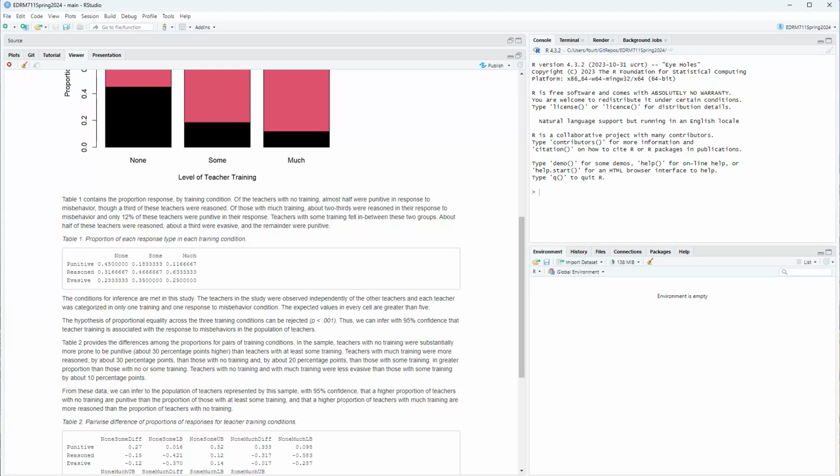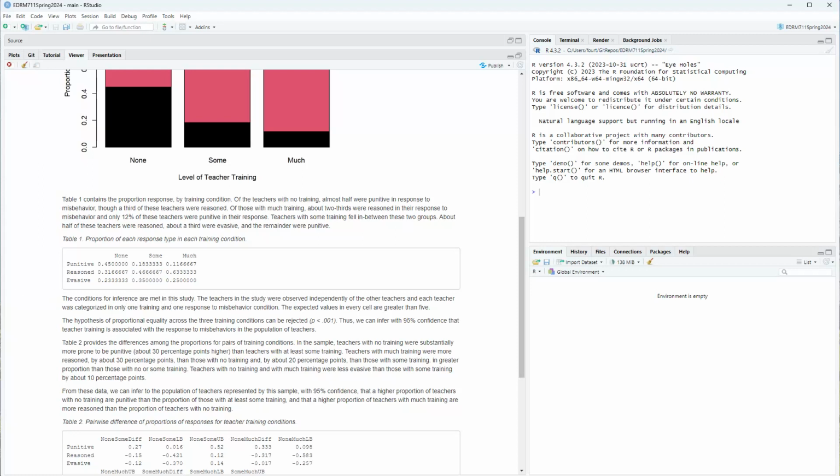Of those with much training, about 2/3 were reasoned in their responses. You see that right here. And only 12% of these teachers were punitive in their response. You see that right here. Teachers with some training fell in between these two groups. About half of these teachers were reasoned. Right here, it's really 47%, so I'm just rounding or roughly saying about half. About 1/3 were evasive, and the remainder were punitive.